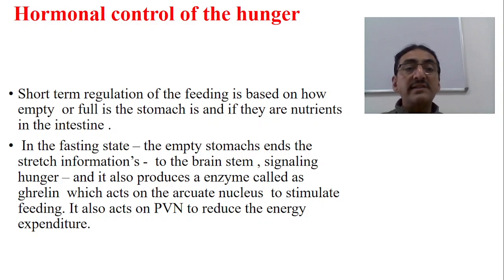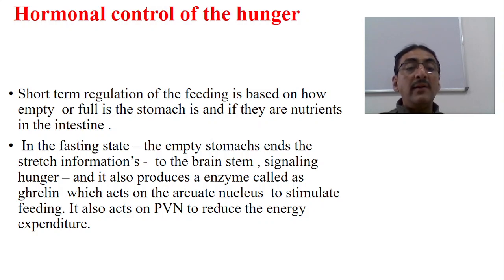In the fasting state, the empty stomach sends the stretch information to the brainstem, signaling hunger, and it also produces a hormone called ghrelin. So this is an appetite increasing hormone. Ghrelin acts on the arcuate nucleus to stimulate feeding. It also acts on the periventricular area to reduce the energy expenditure.